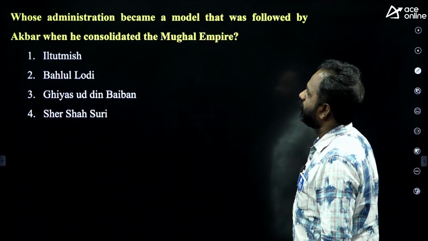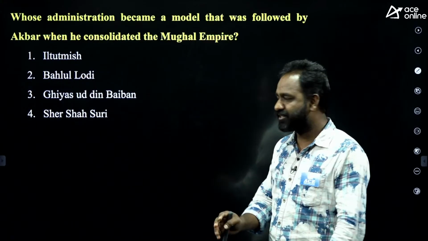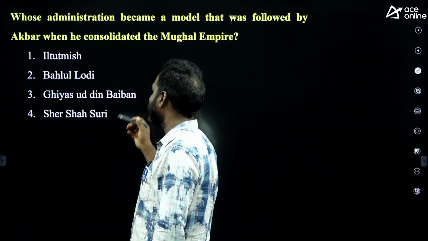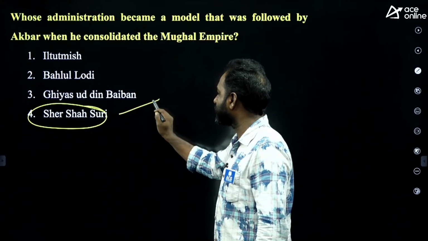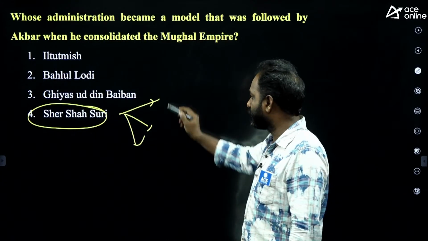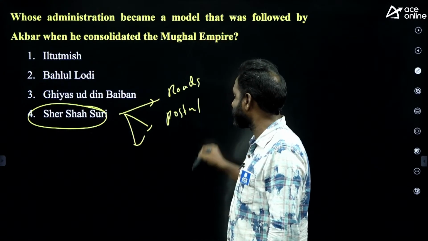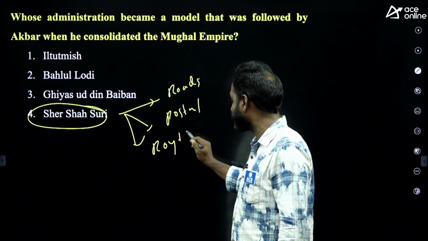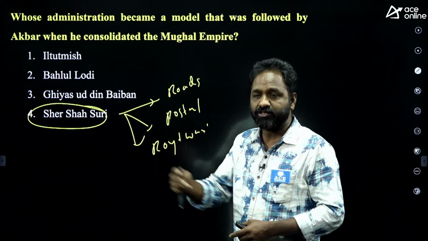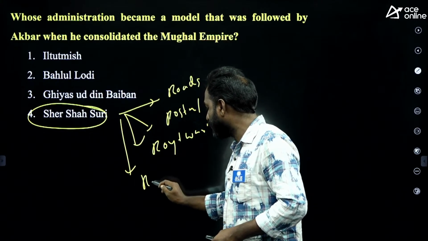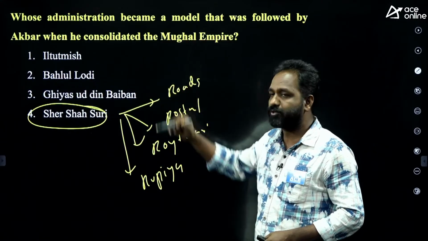Whose administration became the model that was followed by Akbar? Simple. Akbar introduced many reforms, but his inspiration comes from Iltutmish, Bahlul Lodi, Ghiyasuddin Balban, Sher Shah Suri. The answer is Sher Shah Suri. He introduced many reforms. He was an Afghan ruler. He built roads and introduced a postal system. He introduced the Rayatwari system, which means giving ownership of land, the pattas, to farmers. Farmers are owners of the land. He used the term Rupiah. So Sher Shah Suri was an inspiration to Akbar.